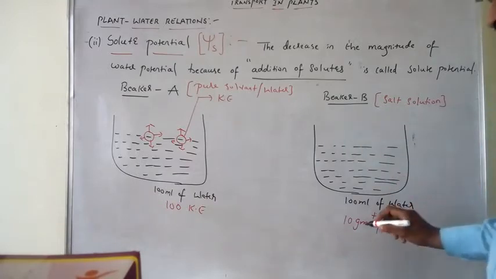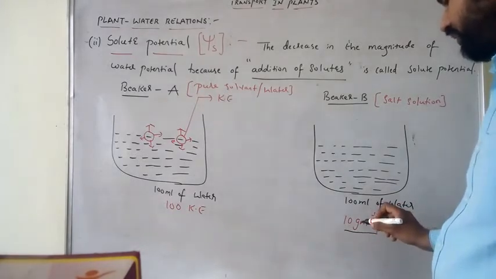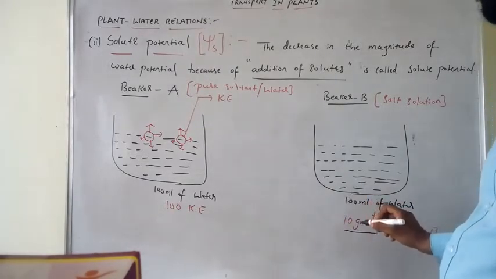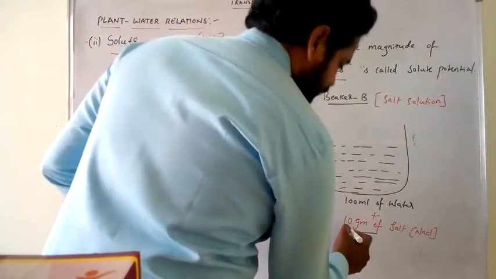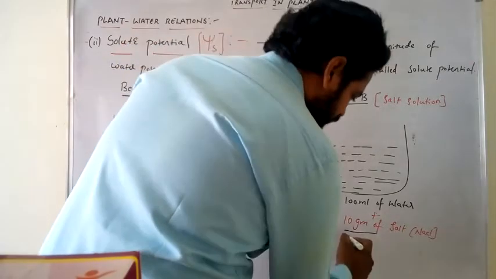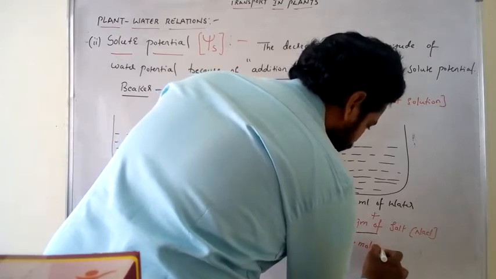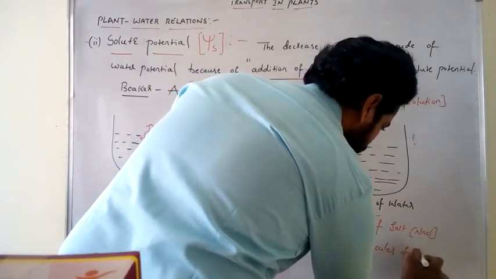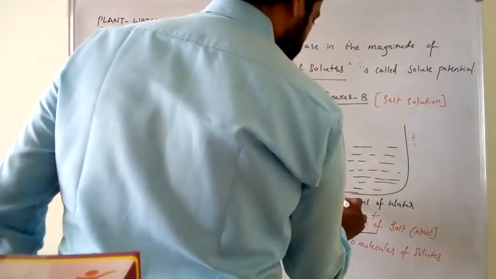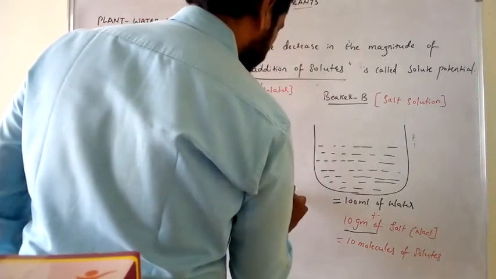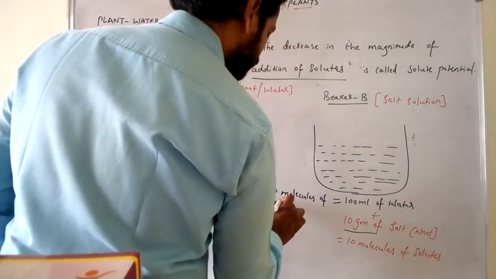Now here, when we add 10 grams of salt, we are assuming this 10 grams of NaCl as 10 molecules of solutes. And we are assuming this 100 ml of water as 100 molecules of solvents.